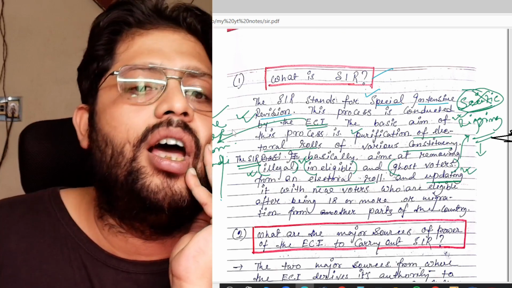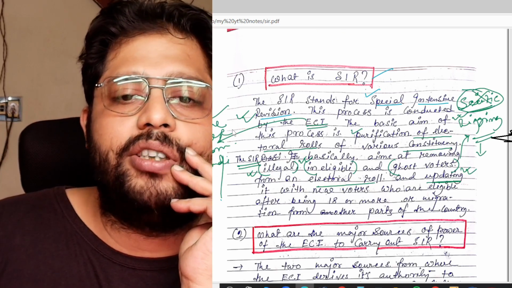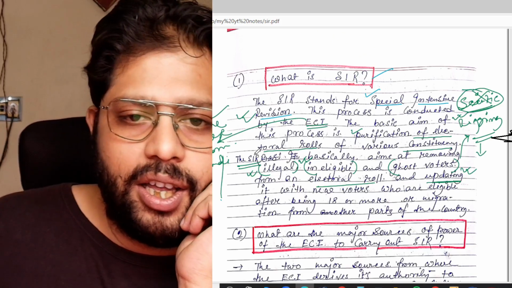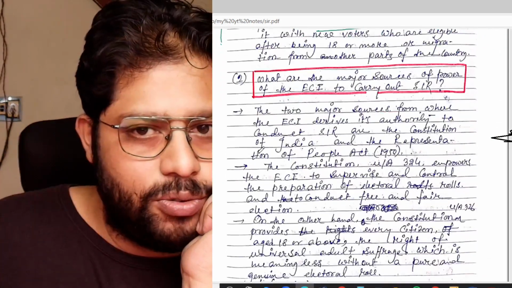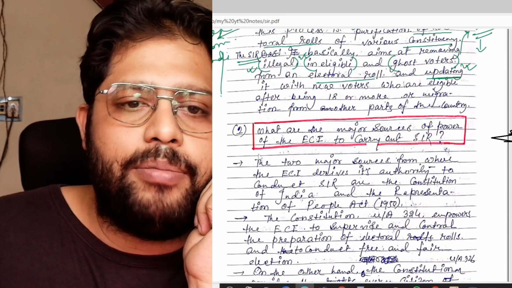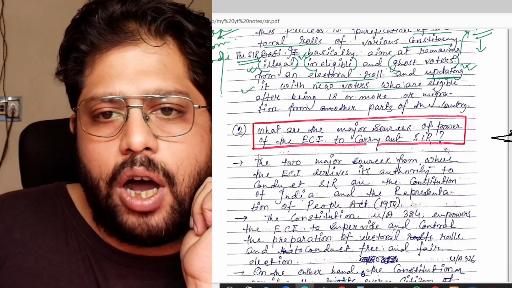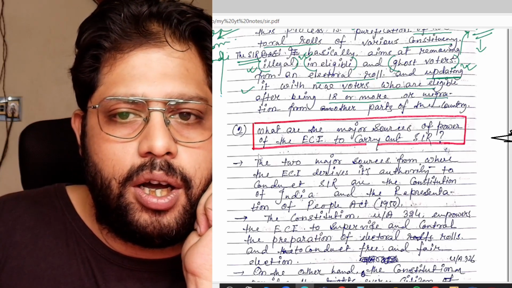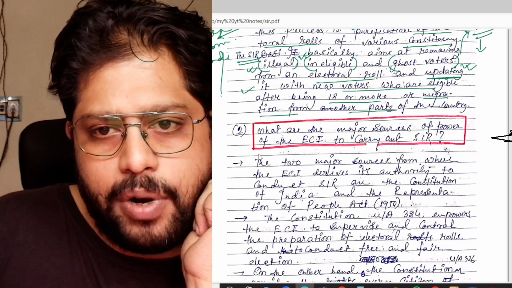So SIR stands for the Special Intensive Revision. These are the goals of SIR as I have written here. So now I assume that you understood the goal of SIR at least. Okay, and updating it with the new voters who are eligible after being 18 or more, or migration from other parts of the country.